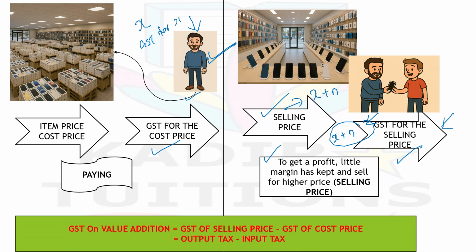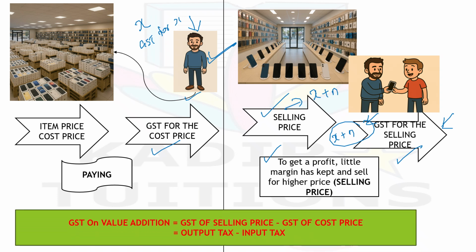So simply we can define it in a formula. GST on value addition is equal to, this is the formula, GST of selling price minus GST of cost price. That means the GST that was collected from the buyer minus the GST I already paid to the seller, that means the wholesale dealer. So if I find the difference between these two, you will get one value, that's nothing but the GST on value addition, and this amount needs to be paid to the government by the mobile shop owner.